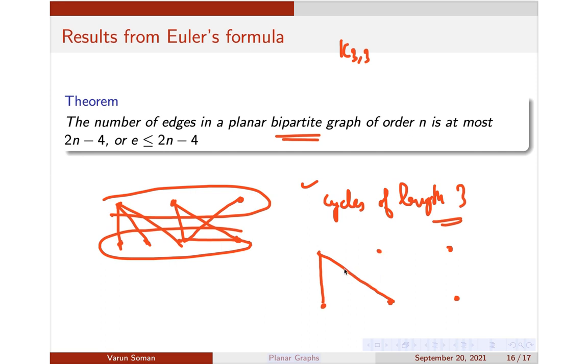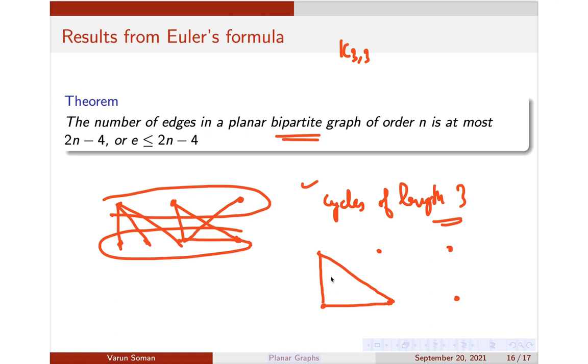So a cycle of length 3 is not possible, because if I try to draw one, the vertices in the same partition would be joined. That cannot happen in a bipartite graph. But cycles of length 4 are possible. If I just draw it like this, this is a cycle of length 4. Even cycles are possible, but length 3 is not, because I cannot connect these two vertices, since then the bipartition would be violated. So in a bipartite graph you cannot construct cycles of length 3.